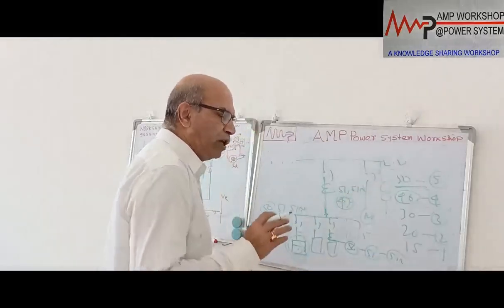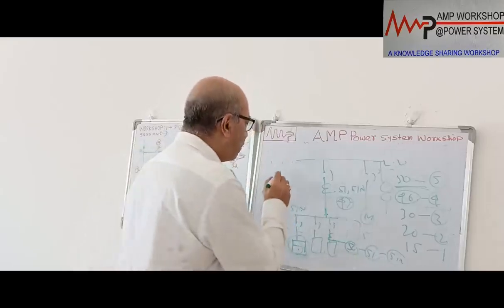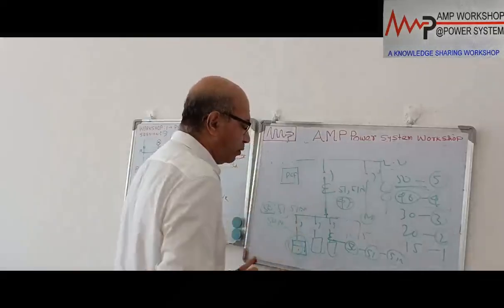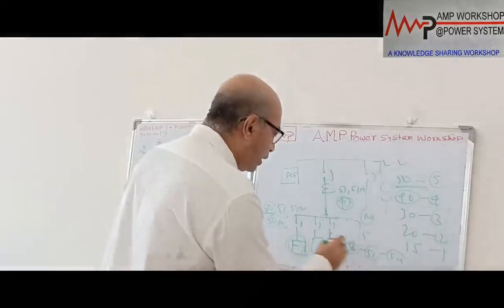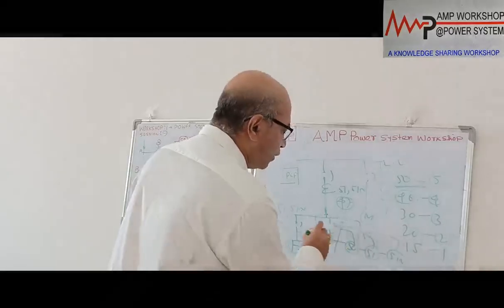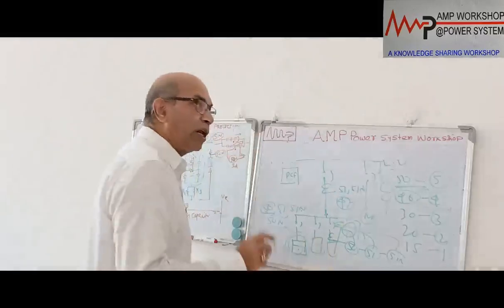What do we do here? We use a solid state or electronic controller. That controller we call the power factor controller, PFC. When any of the protections operate, ultimately it will trip the respective breaker. This breaker will get tripped in any of these operations through the lockout. It will go to a lockout relay, and from the lockout relay it will trip.